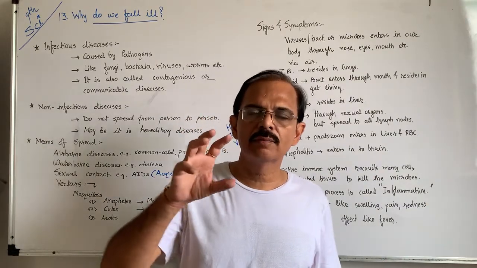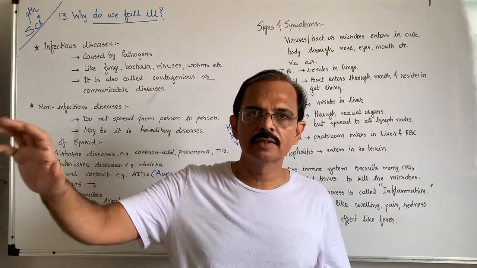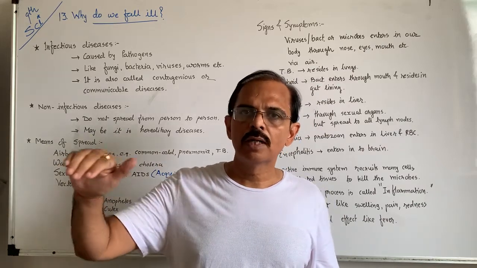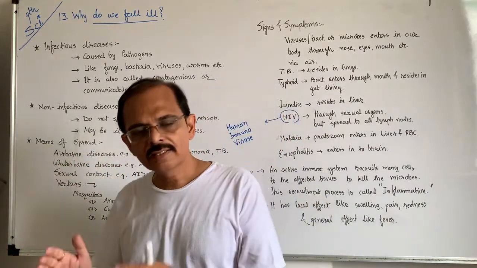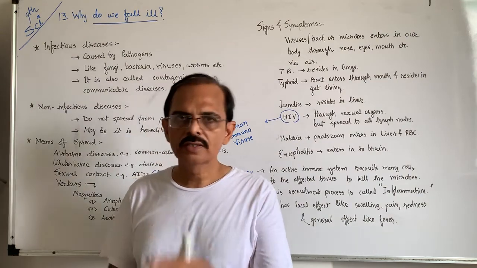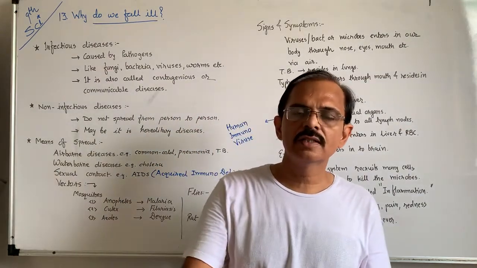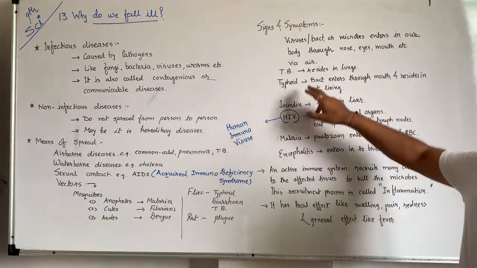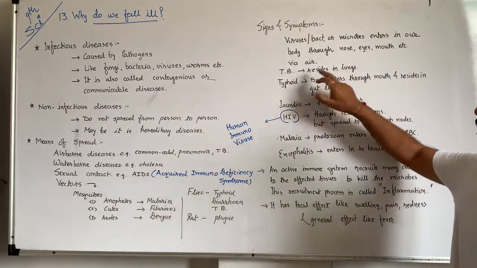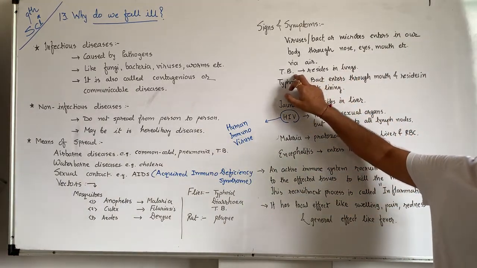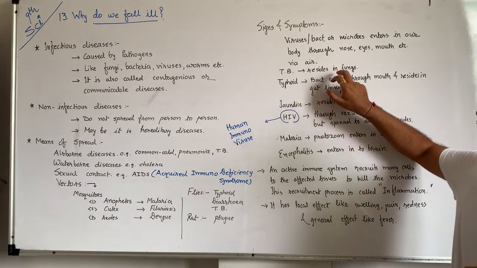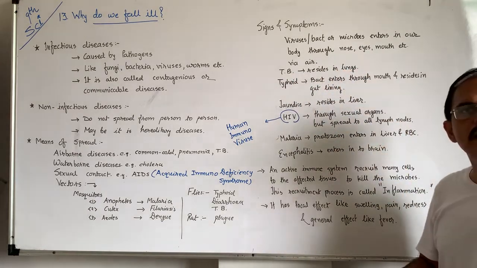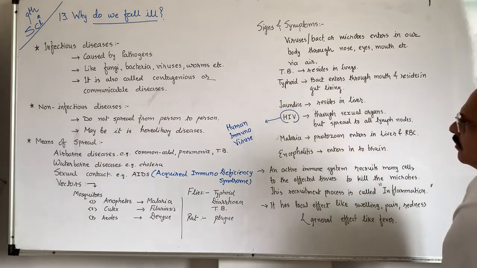When viruses, bacteria, or microbes like pathogens enter through the mouth, their sites are different. Organs are different, they affect different organs, and so their symptoms are also different. So TB resides in the lungs because it enters through the nose. When it enters through the nose, it goes into the lungs, and the lungs will be affected.